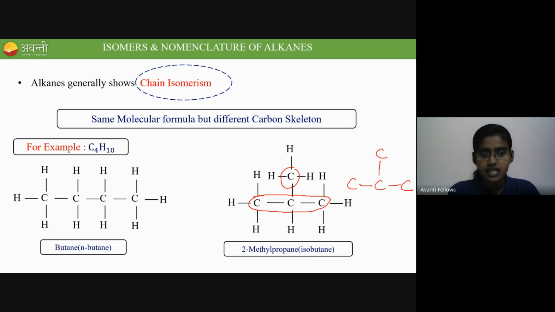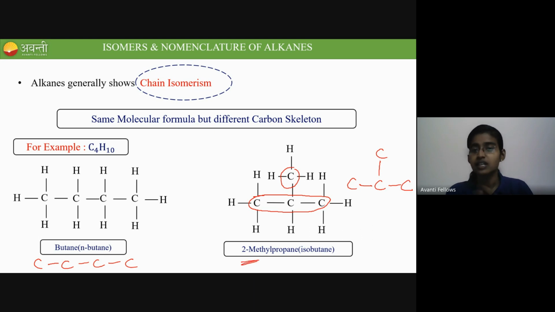Whereas in the first case, all 4 carbons have a straight chain structure. So one is in a straight chain form and the other is called branched. They differ in the skeleton of the carbon. That's why they are called chain isomers. But if you see the formula for both compounds, they are the same. They are C4H10. But one is n-butane and the other one is 2-methylpropane.